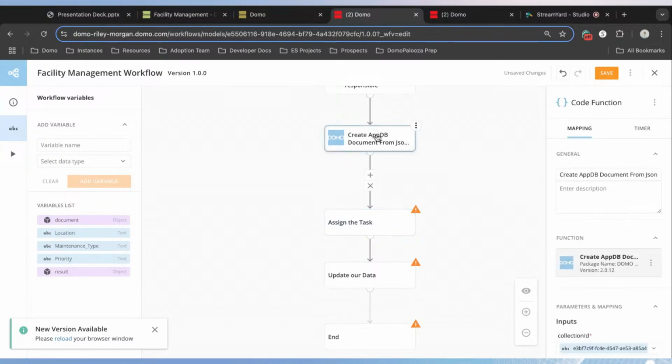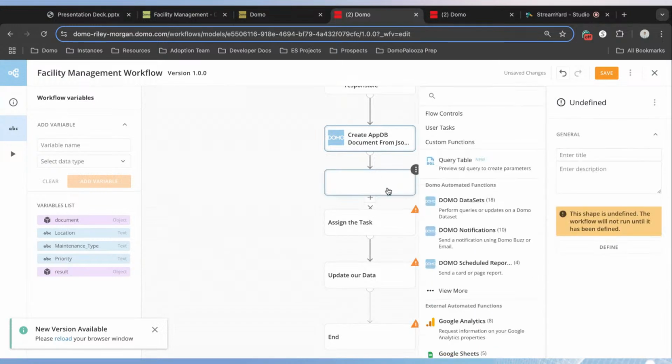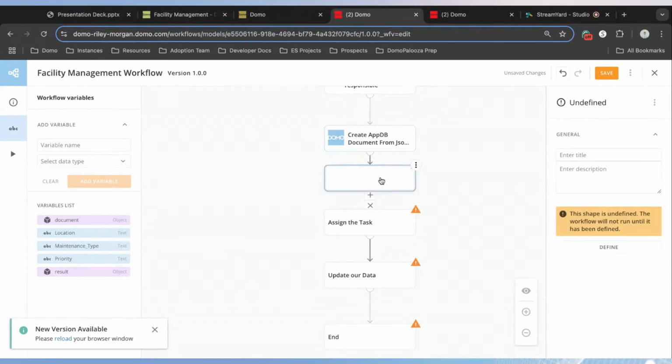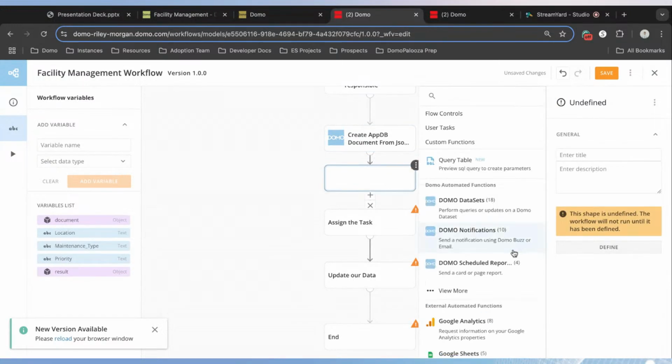After we create our collection, we will want to sync this to a data set. And we can do this really easily with another tile. So in between the assign task and create AppDB, let's click on the plus icon here. And we're going to click on define.